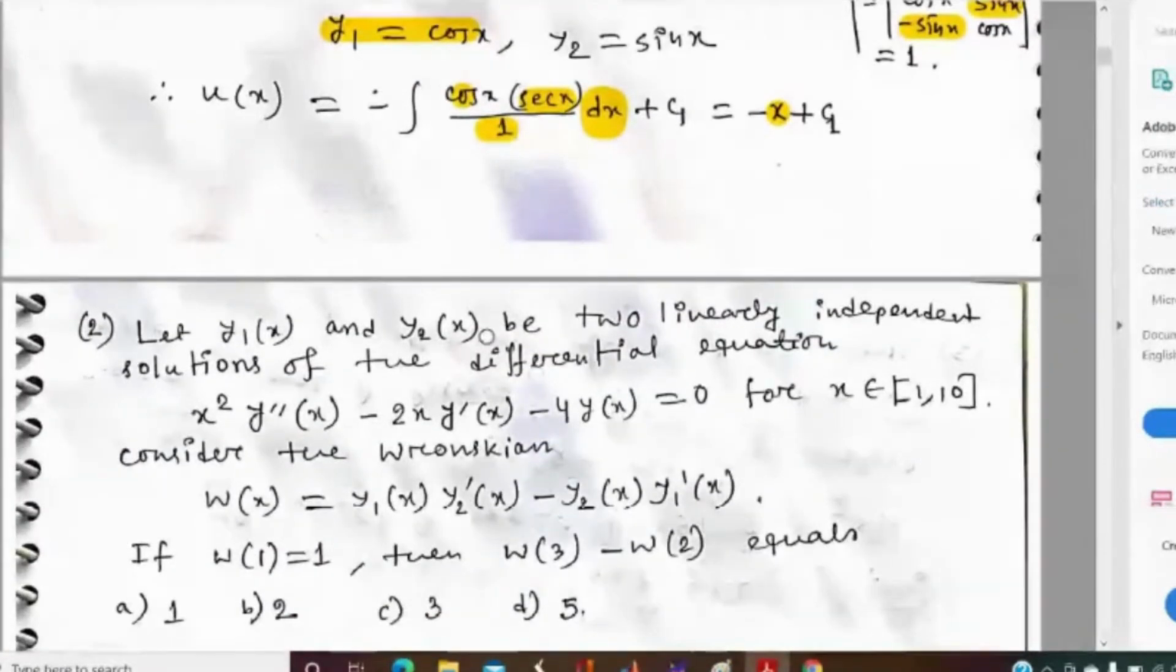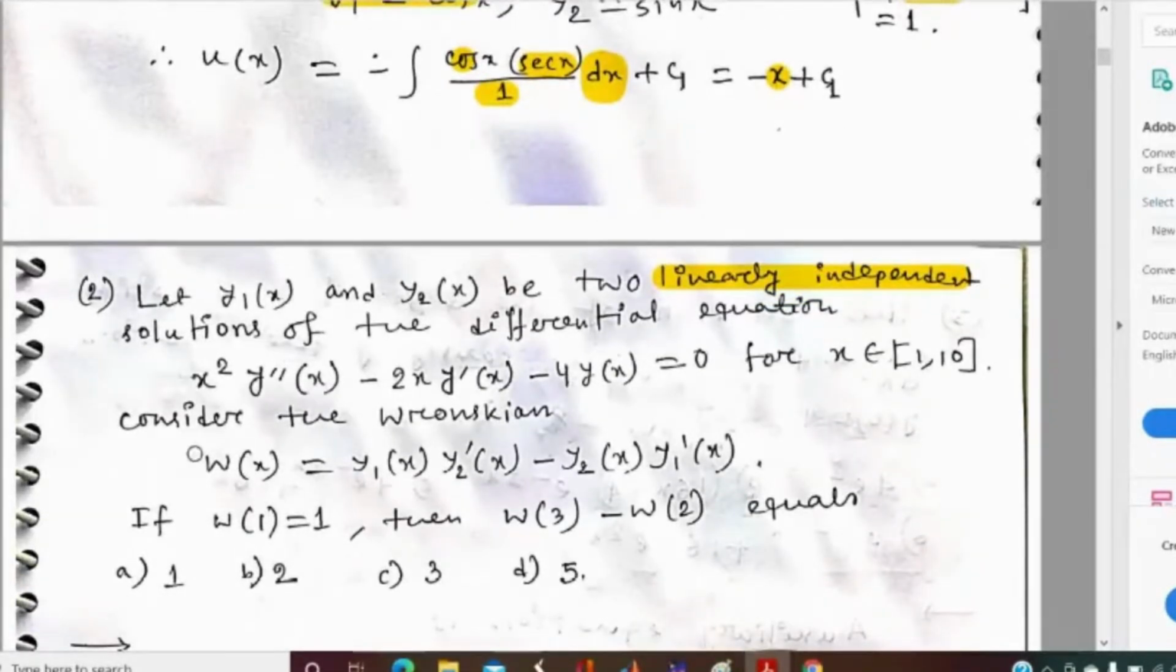Okay, in the second problem, we are given two solutions, y1 and y2, and it is given that they are linearly independent. They have defined the Wronskian here, and we have to find the value of the Wronskian at 3 minus the Wronskian at 2. Can anyone tell me about Abel's formula of the Wronskian? How to find the Wronskian using Abel's formula or Abel's theorem?